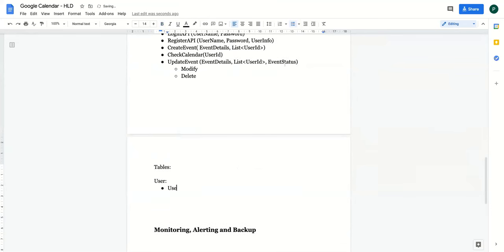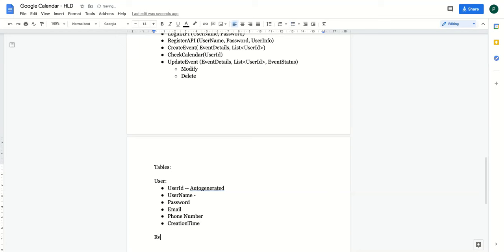You will need a user ID, which will be auto-generated by you, correct? Then you will need a username, then a password. Then user info, like an email ID and phone number. Then you can have the creation time, when the user was created. And if you want to store some other details as well, you can store them as part of the user.